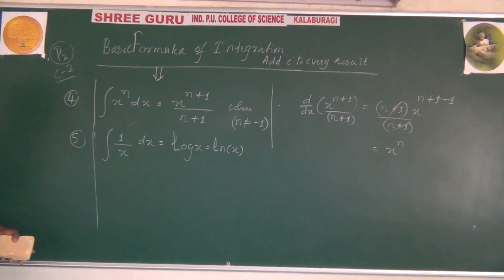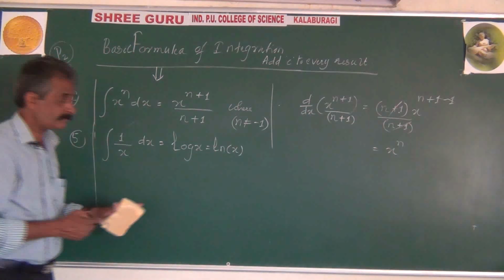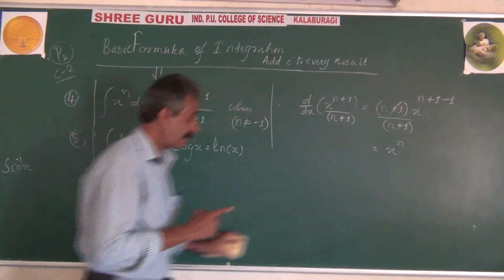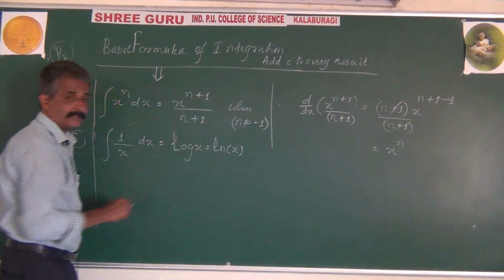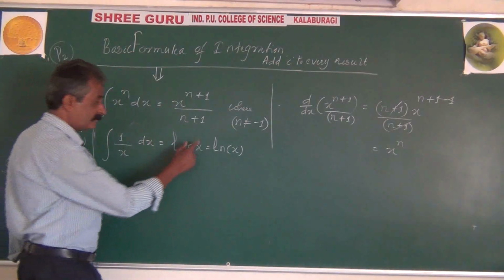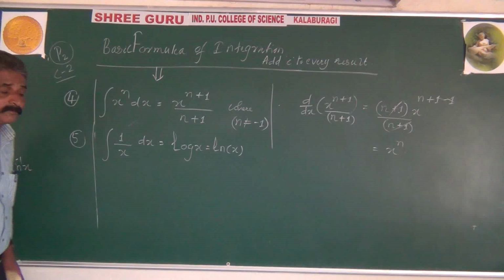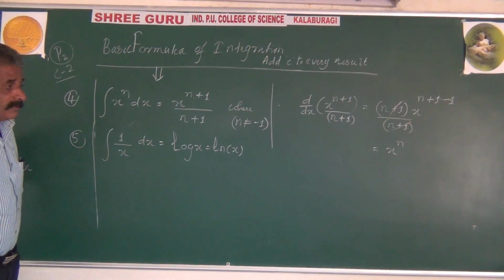For example, when you take the topic inverse trigonometric functions, sine inverse of x, tell me frankly, every time do we mention the domain and range or not? No, we will not mention it, it is understood. What is the domain? Minus 1 to plus 1. What is the range? Minus pi by 2 to plus pi by 2, including both. Here also it is understood that log of negative numbers is not defined. So you can write log of modulus of x or just log x.